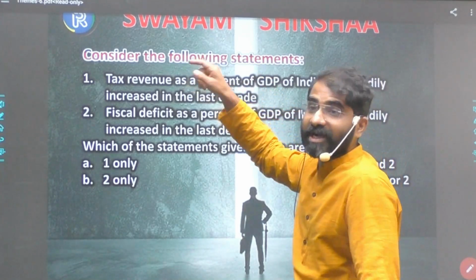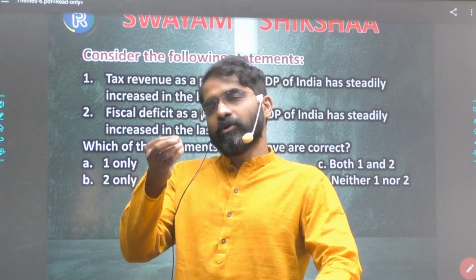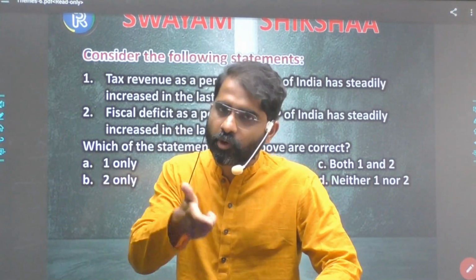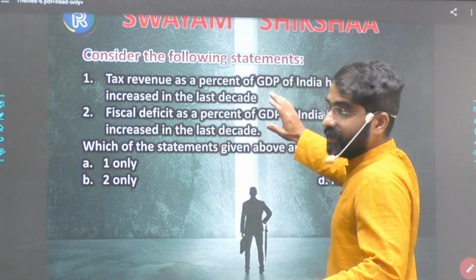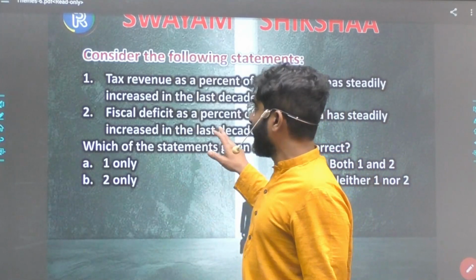This will also be wrong in the current context, because tax revenue as a percentage of GDP went down to the lowest in the last 10 years, up to 9.7, 9.8% during COVID. And therefore, this statement. So for trend-based questions, keep COVID in mind and try to analyze it. You get to the right answer.